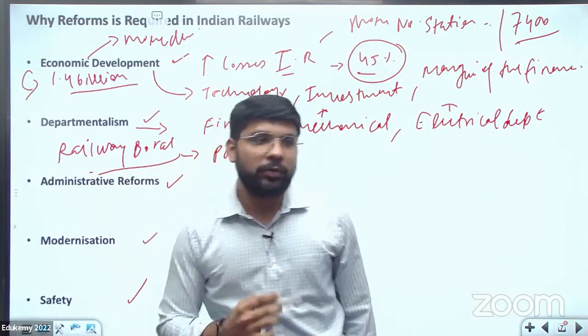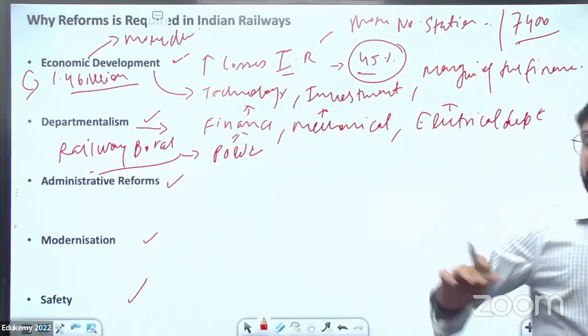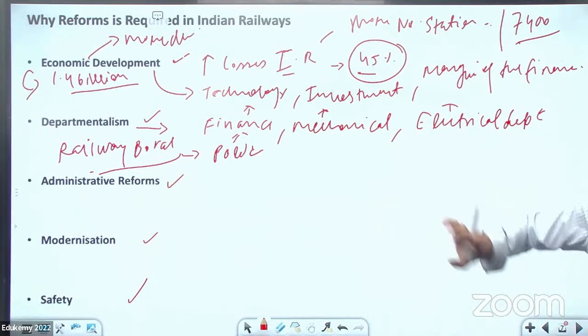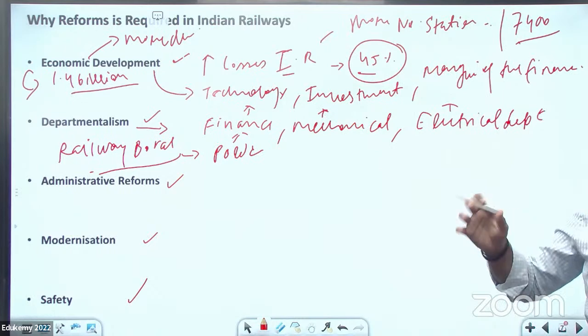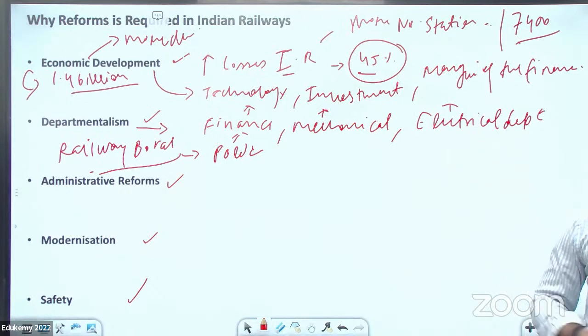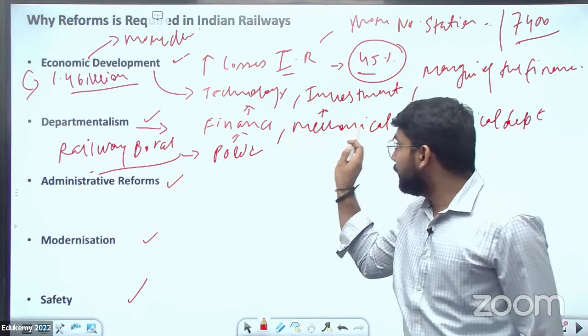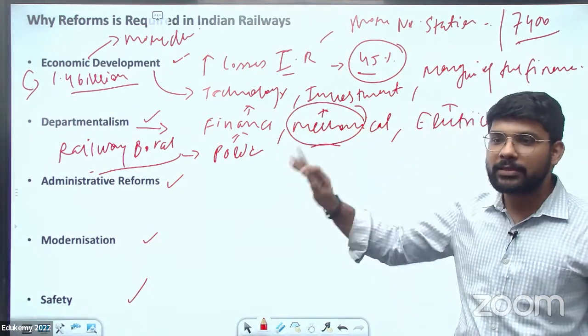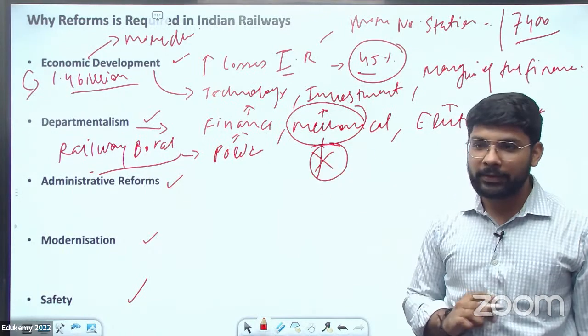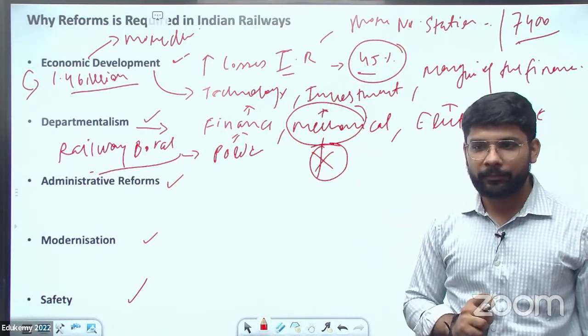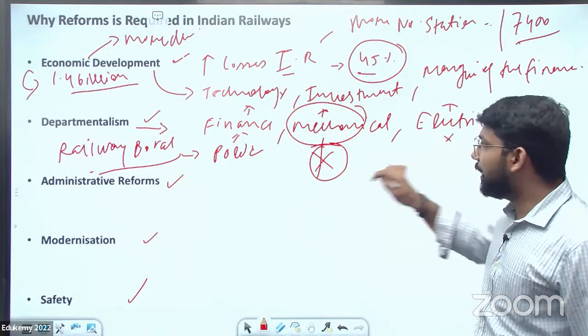So there is an issue in the operations when there are many departments, finance, mechanical, electrical, railway board, so it becomes difficult to control. All having different views about their departments. If the mechanical department says merge us, then there will be an issue with the head of the department, that their autonomy will go. Similarly with the other departments as well.